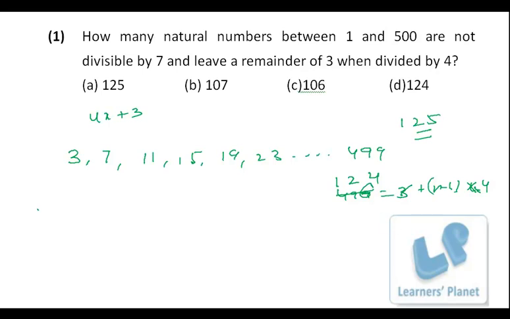Okay, and out of these 125 numbers, some numbers are multiples of 7, which we need to eliminate. So first of all let's find the positions of the numbers which are multiples of 7. We can see number 7. When we put x equal to 1, we get the first such number, that is 7. It has to be eliminated.